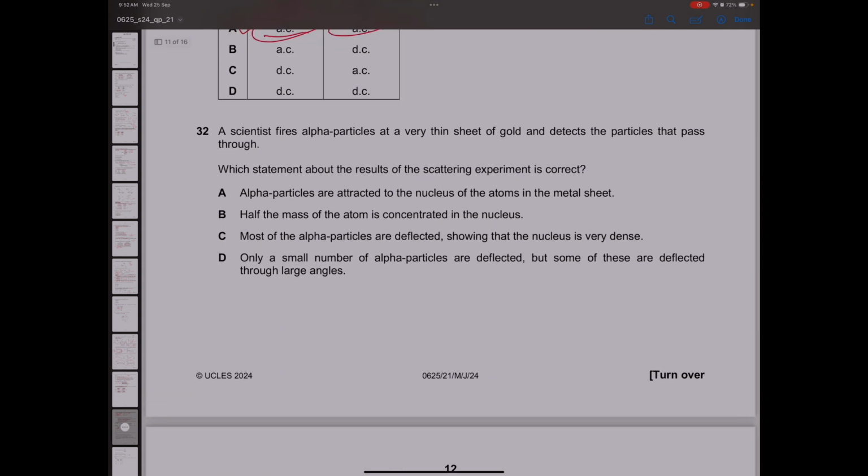A scientist fires alpha particles at a very thin sheet of gold foil and detects the particles that pass through. Which statement about the results of the scattering experiment is correct? Alpha particles are attracted? No, they are repelled. Half the mass of the atom? No, the complete mass of the atom is in the nucleus. Most of the alpha particles are deflected, showing that the nucleus is very dense? Not most of the alpha particles. Only a small number of alpha particles are deflected, but some of these are deflected through large angles. This statement will be the correct answer here. So option D is the correct answer.